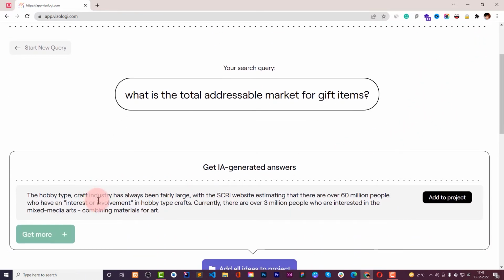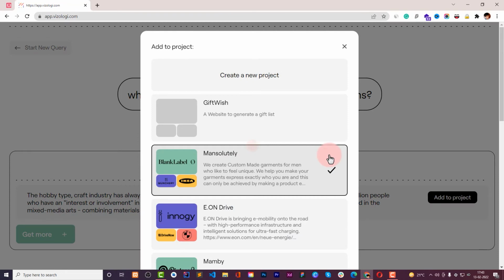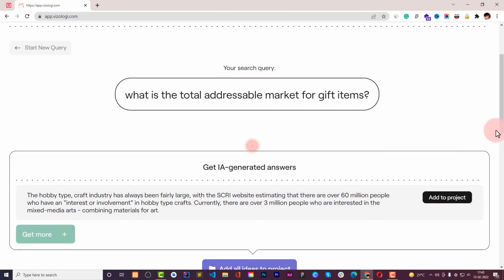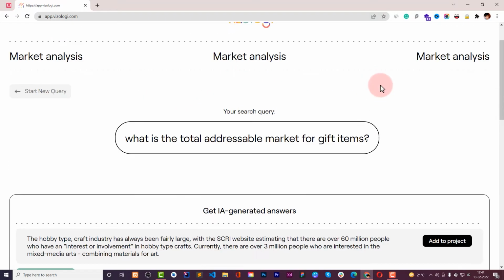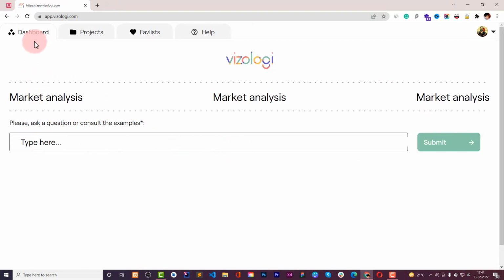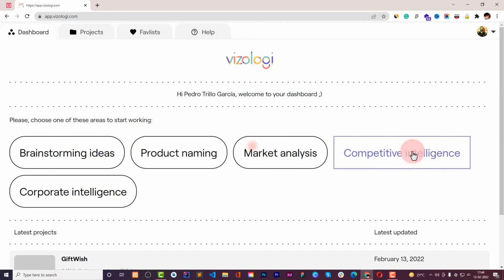The hobby type craft industry has always been fairly large, with a Sierra website estimating that there are over 60 million people who have an interest or involvement in hobby type crafts. Currently there are over 3 million people who are interested in the mixed media arts, combining materials for art. If you find that it's not interesting and relevant, then you can just get more ideas and then add to a project, or you can add this to a project. This way you can add the market research to your project, and when you are done with the market analysis, you can move to competitive intelligence.